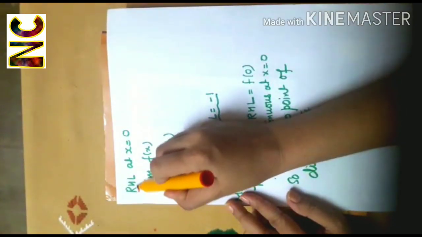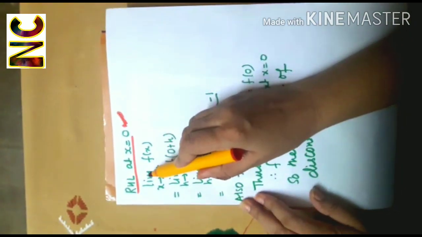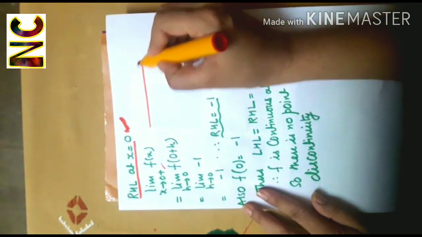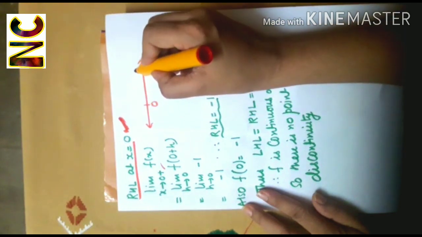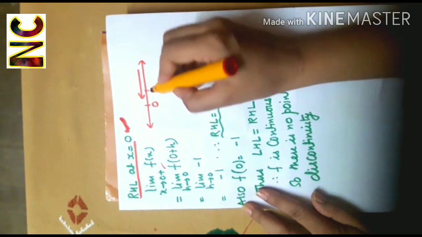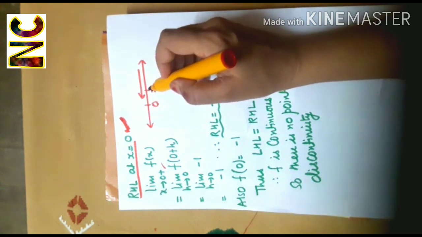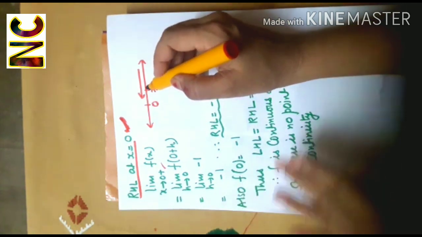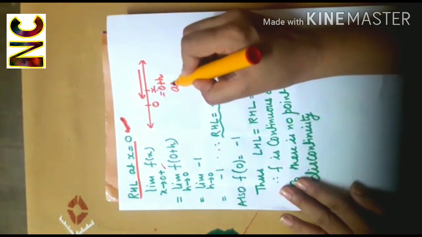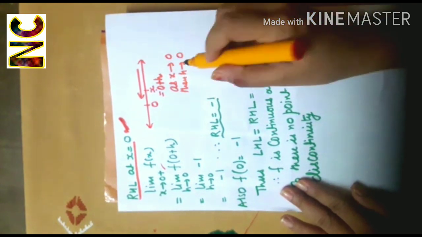Now we will compute the right hand limit at x equal to 0. Right hand limit is denoted by limit f(x) as x tends to 0 plus. That means we are approaching 0 through values greater than 0. So we are here at x, and definitely x will be greater than 0. Greater than 0 means 0 plus something. So here we put x as 0 plus h. Now again, as x tends to 0, then h will tend to 0.